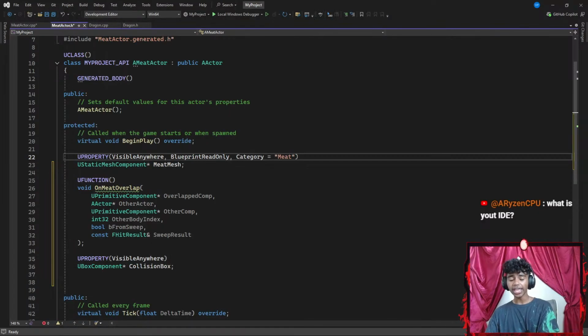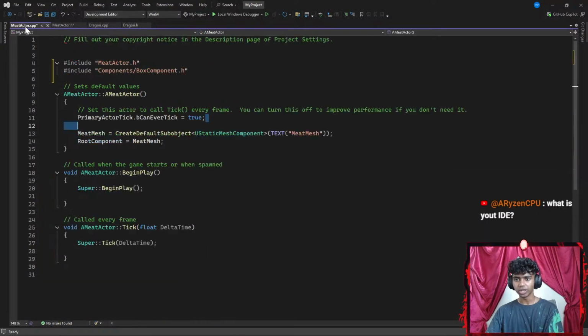What's your IDE? Honestly, I am like using Visual Studio 2022.